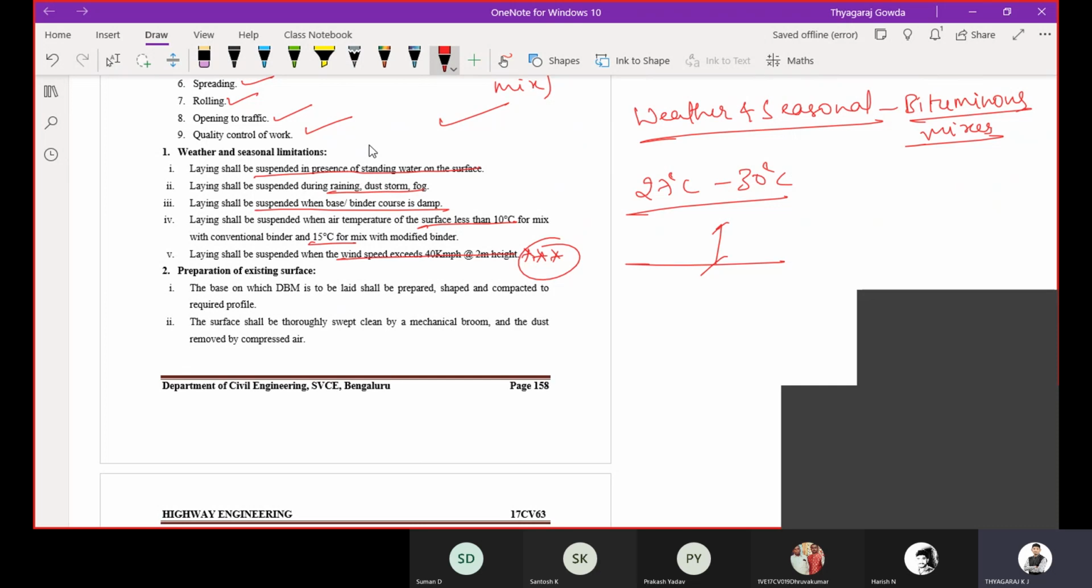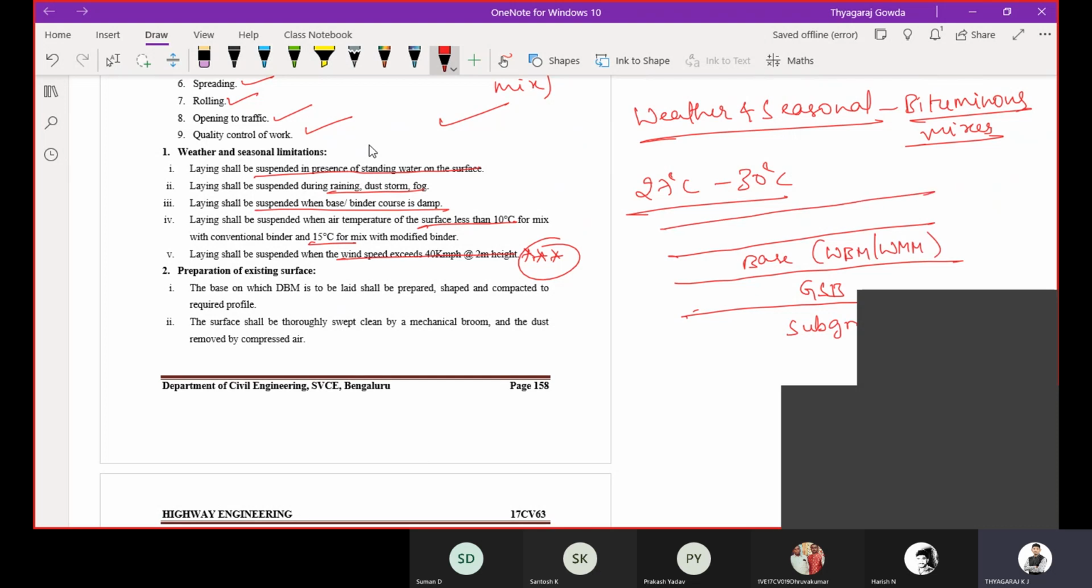The second one is preparation of existing surface. So where you are going to place this DBM? I will draw a typical cross section here. This is the subgrade. Above that the GSB layer will be there. Above that the base course, whether it may be WBM or WMM, we are going to provide. Above that the binder course. So for the binder course we are going to go for DBM.